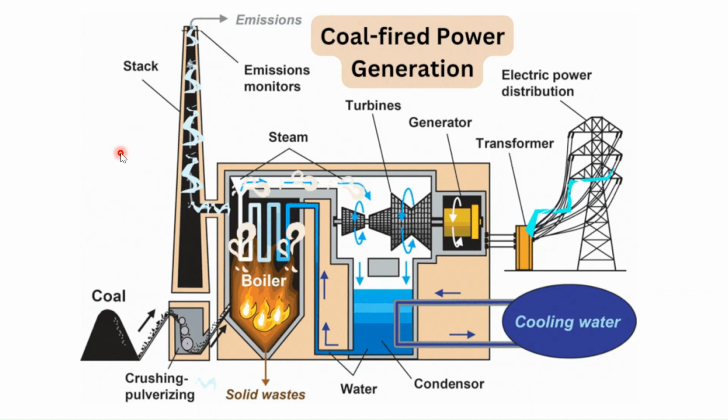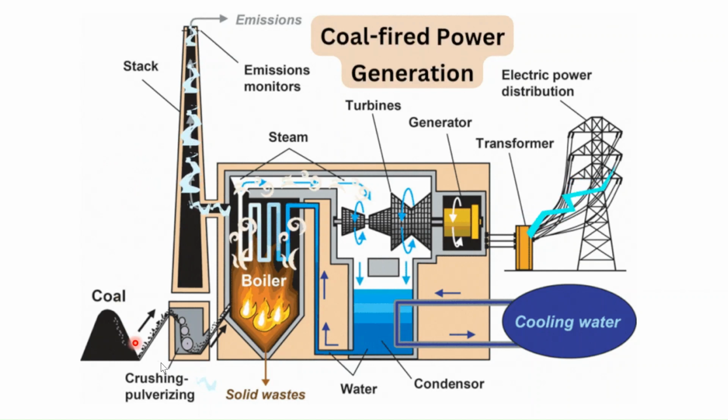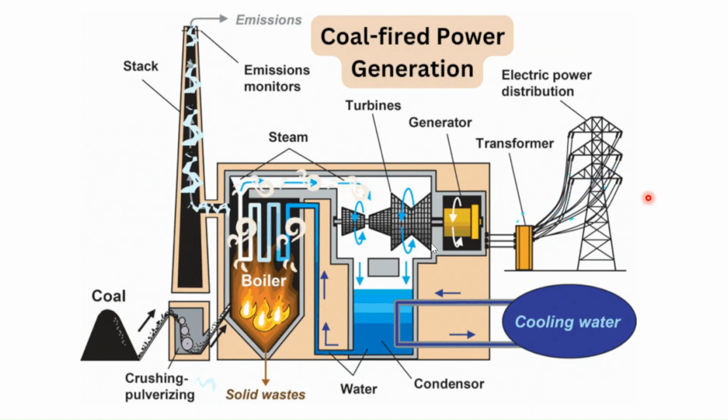Another application of coal is in thermal power plants. Here coal is burned to generate electricity. We can see in this diagram that the coal is crushed and converted into a powder-like form to be utilized as fuel in the boiler, and we have a pipeline which carries liquid water, and as it is subjected to this boiler, it is converted into steam. This steam rotates the turbine, and this turbine is connected to the generator which generates the electricity, and with the help of the transformer, it is distributed to the power lines and to the consumers.